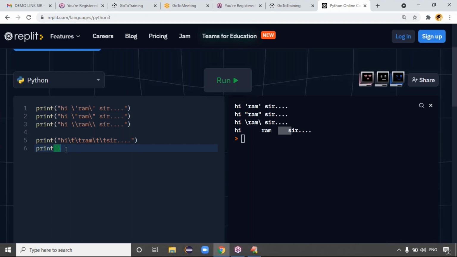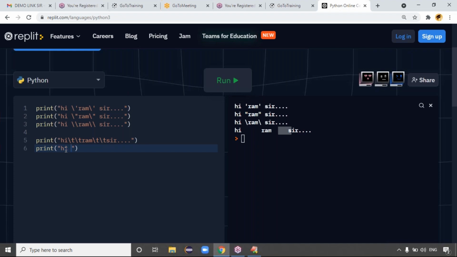Ram sir, how does it calculate 10 spaces for that backslash t? Backslash t means the tab on your keyboard, right? Tab is one key. So there are two tabs, so it should be two spaces, right? Tab means 5 spaces, and a space is 1 space, right?